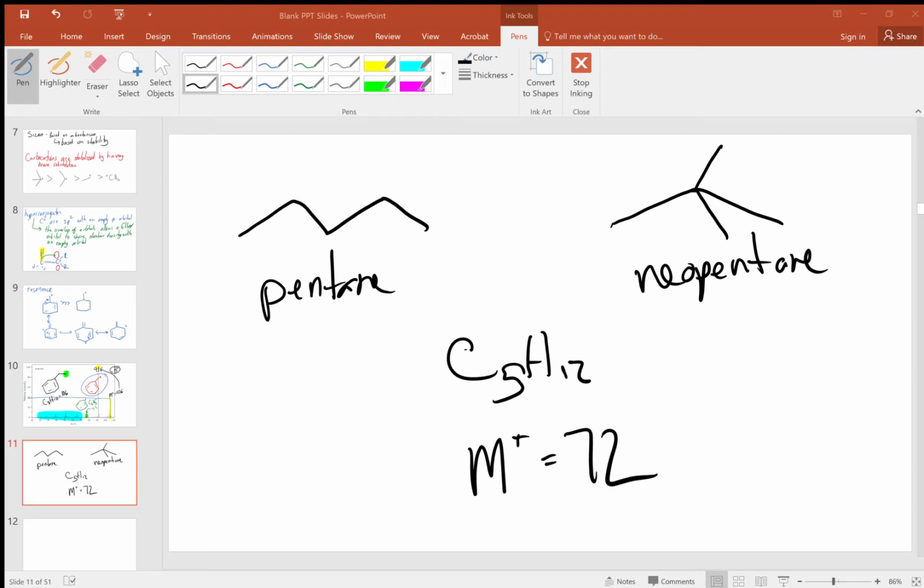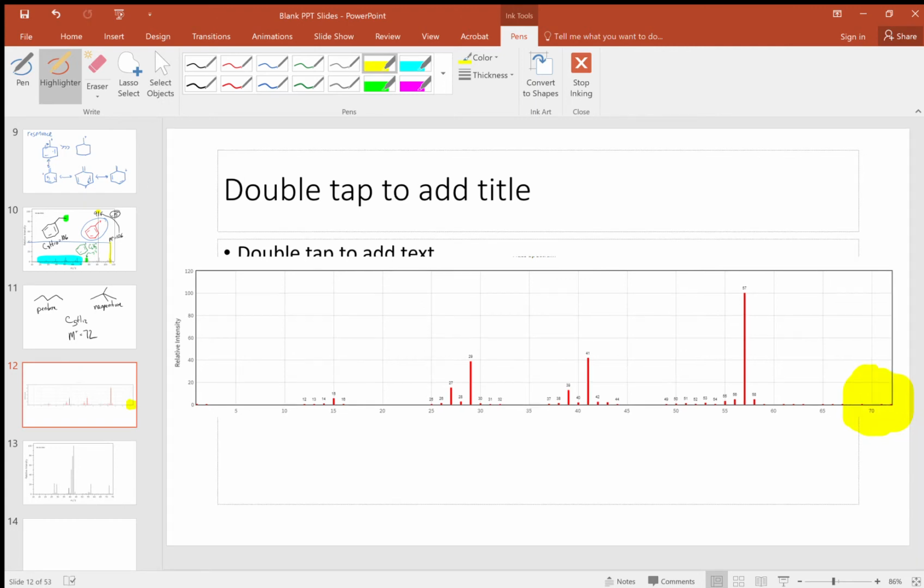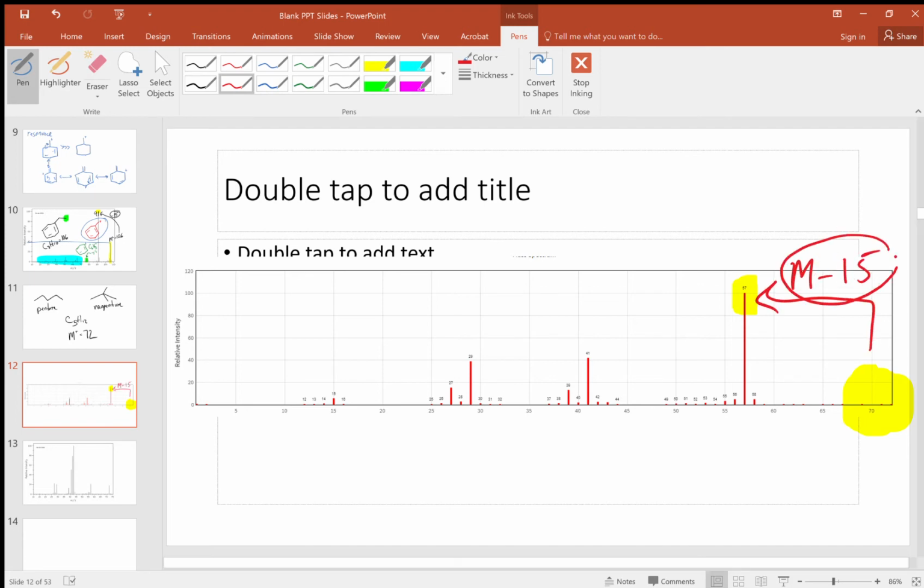And so let's look at their spectra and see if we can figure out which one is which and figure out why they're so different. So here's one of the two compounds. And I think what's particularly noteworthy that we should see over here is, what do we find at 72? The answer is we find nothing. We do have a very prominent peak at 57, which is 15 less. So we know we have loss of the methyl group.